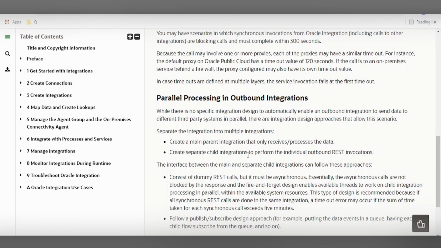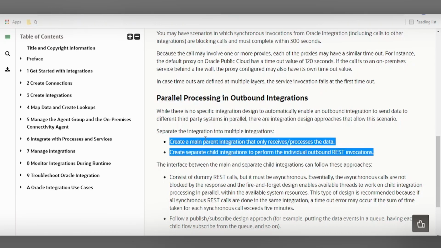For example, if you are invoking a PL/SQL procedure or any service which takes more than 4 minutes or 5 minutes, then your parent integration will receive the request. It will internally call a child integration. It will complete the service invocation and respond back to the client in an asynchronous pattern. So this will be applicable while designing parallel processing as well. There is no specific integration design to automatically enable an outbound integration to send the data to different third-party systems in parallel, but this could be achieved in this fashion.